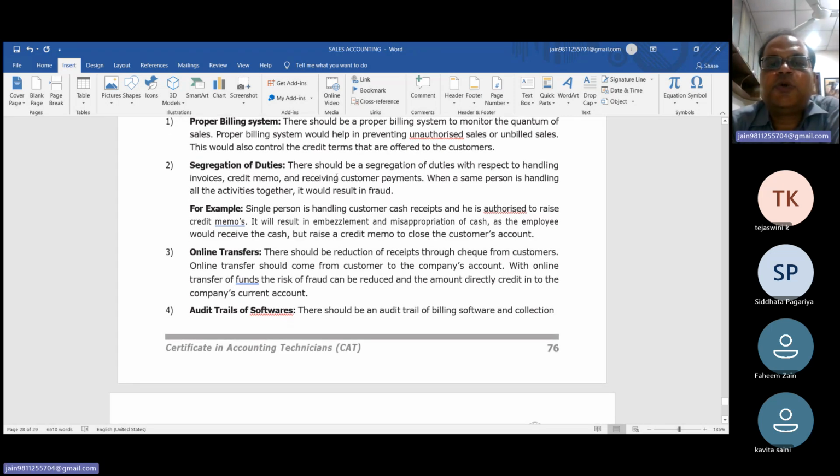Segregation of duty. There should be a segregation of duty with respect to handling invoices, credit memos, and receiving customer payment. When one person is handling all activities together, it can result in fraud. Now take an example of a mall.